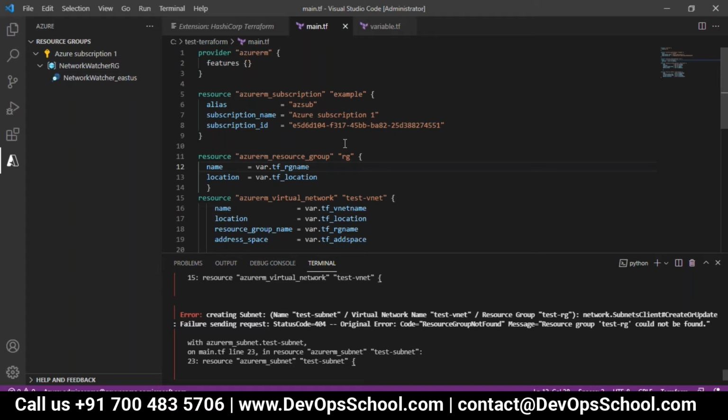The VNet module is not able to find the resource group, and it will break and show you the message that the resource group is not available. But whenever you check in the portal, the resource group is there. That is what we are going to understand today. Why did this happen? What exactly are variables? Why do we use variables? Everything, step by step.